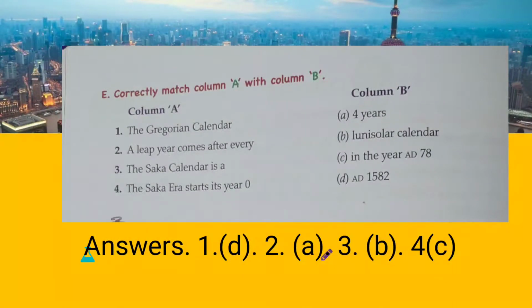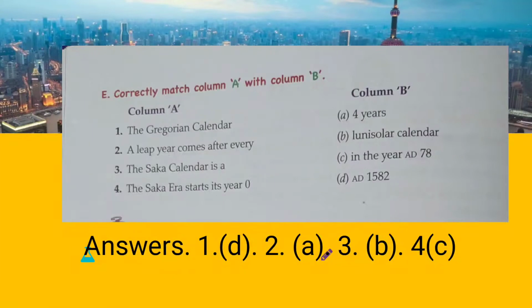The Saka calendar is a lunisolar calendar, B option. The Saka era starts its year 0 in the year AD 78, C option. So we have first one D, second one A, third one B, fourth one C. So when we talk about column B, the numbers will be written as 2, 3, 4, 1.